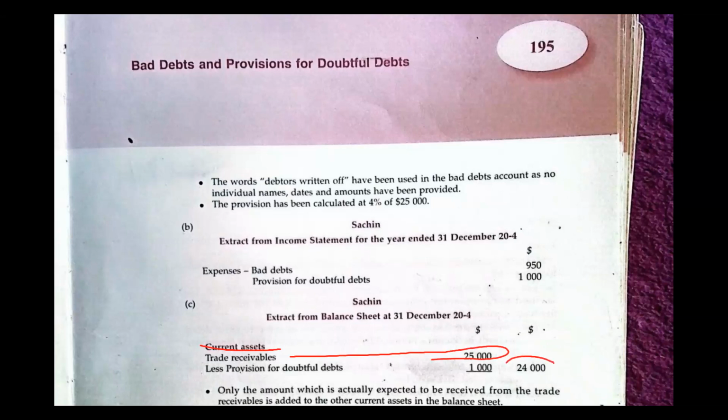What remains is 24,000 as the value of current assets, and that is an extract from the balance sheet. Very easy, right? This is for 2024 only. If you had 2025, you would do the same. The accumulative provision for doubtful debt, you subtract from the trade receivables, and the difference is what you write.